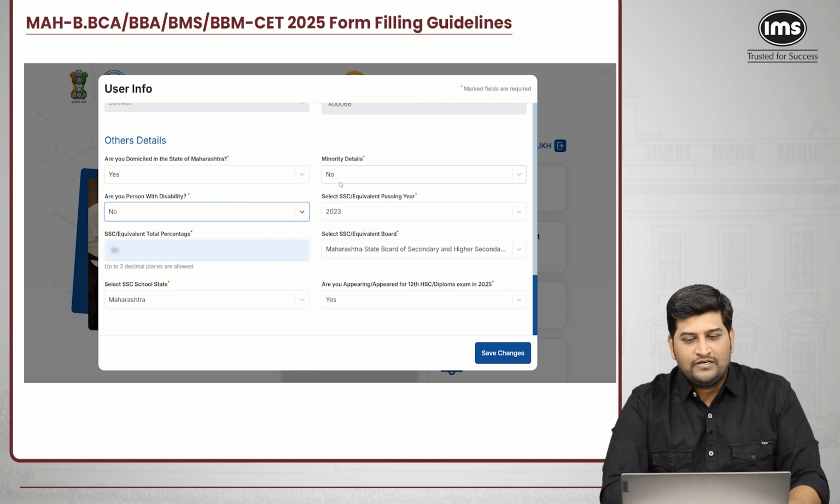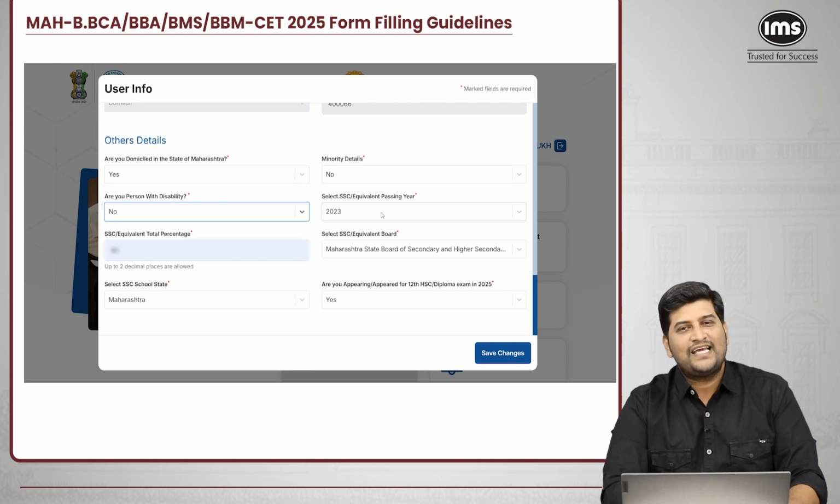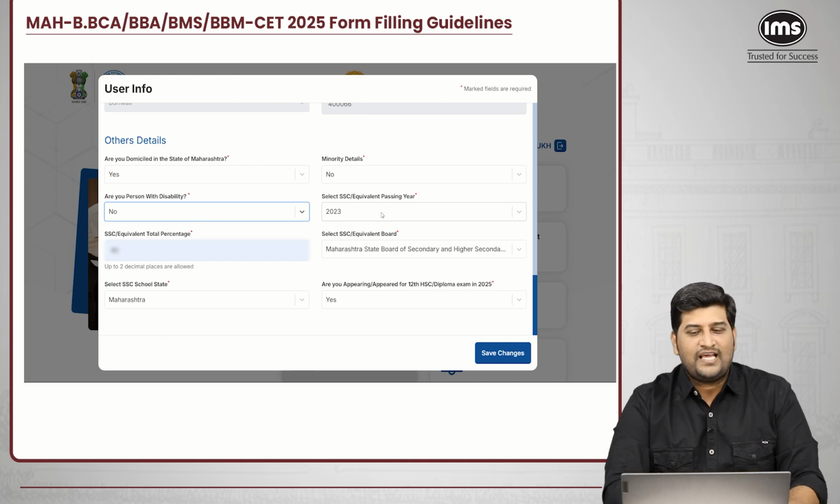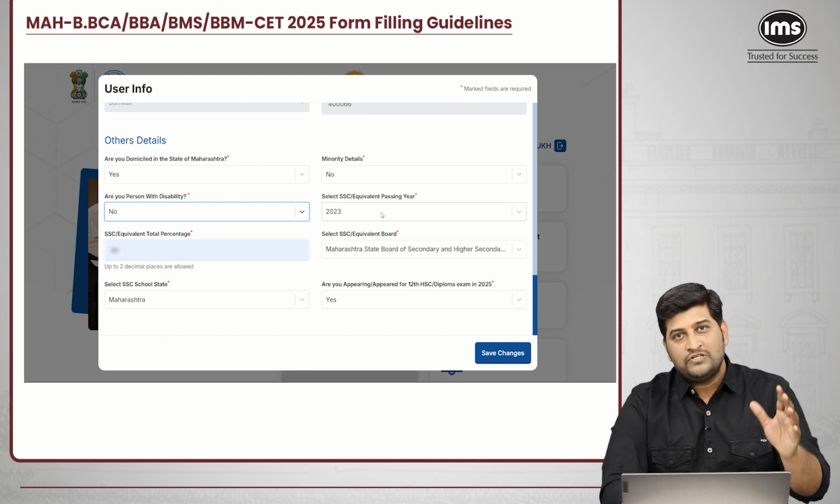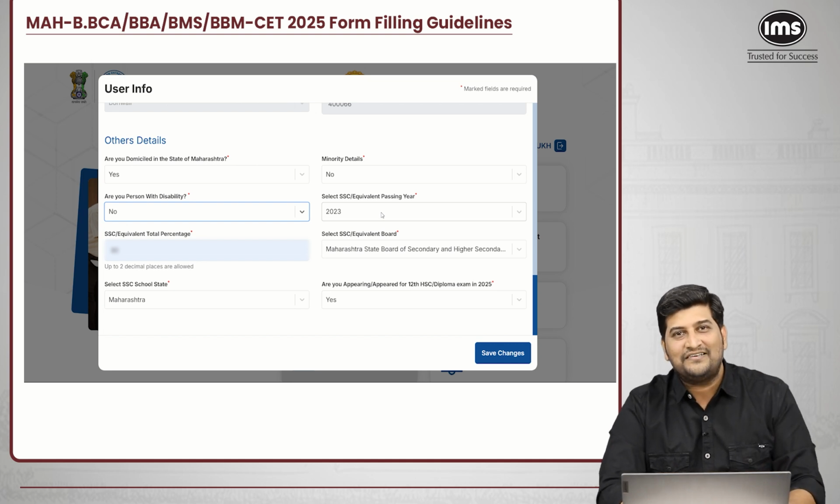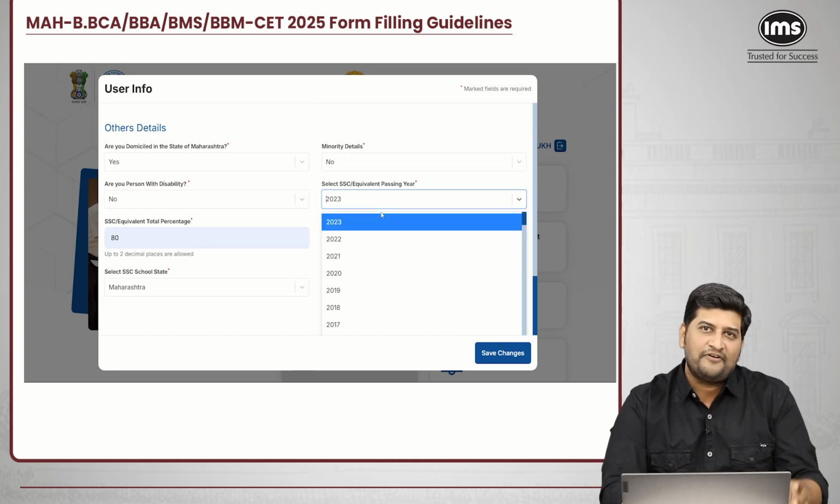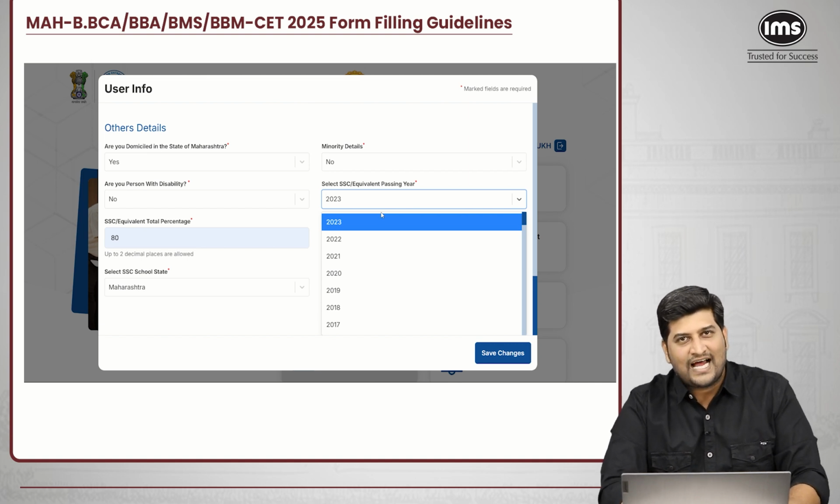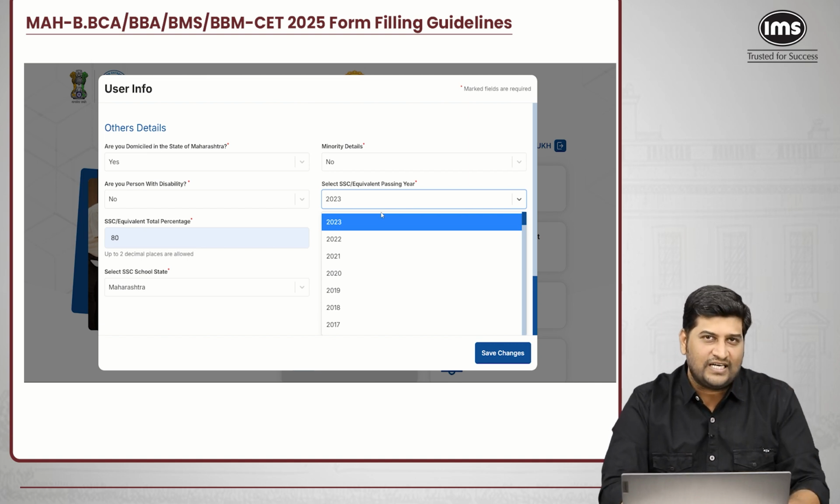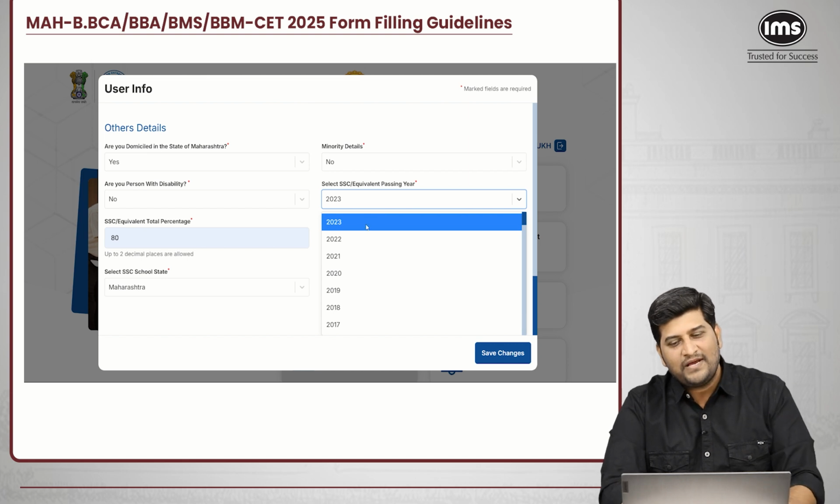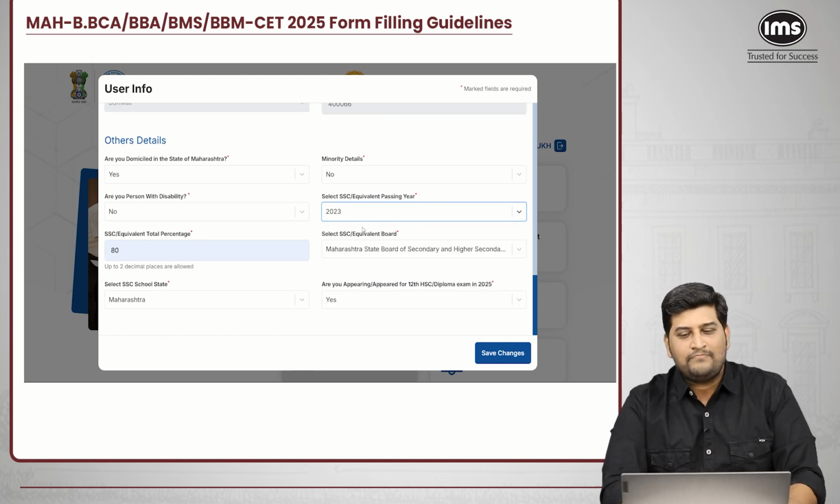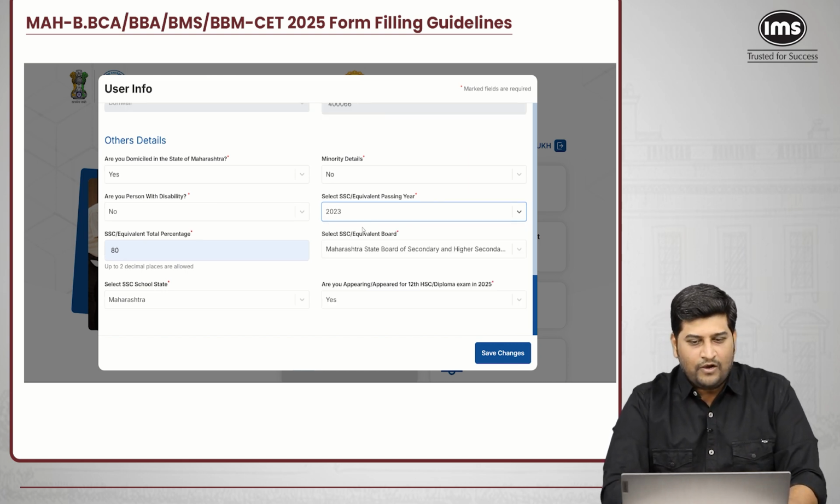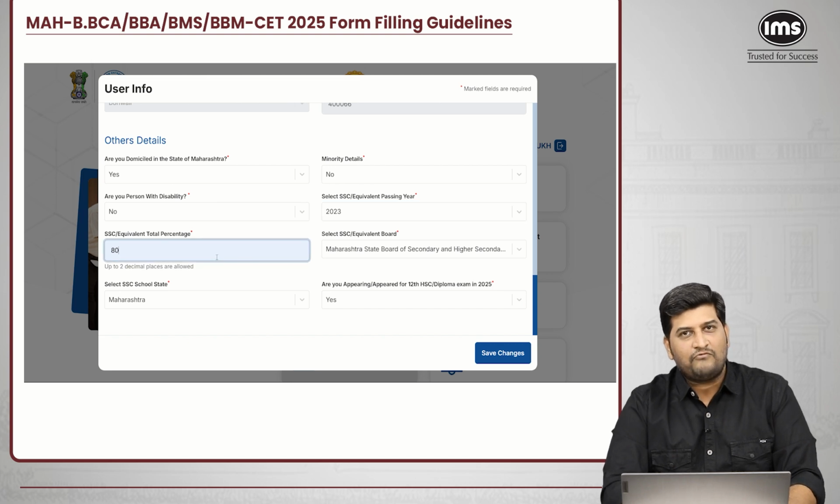Okay, after that you will select the SSC equivalent year of passing. So let's say you have cleared your 10th standard in the year 2023, so it will be mentioned in your 10th standard result. The passing year will be mentioned, since most of the students are writing their 12th standard exam in 2025, most of the students will have 2023. So I'm selecting 2023 out here, along with the percentage, whatever 10th standard percentage you have received.